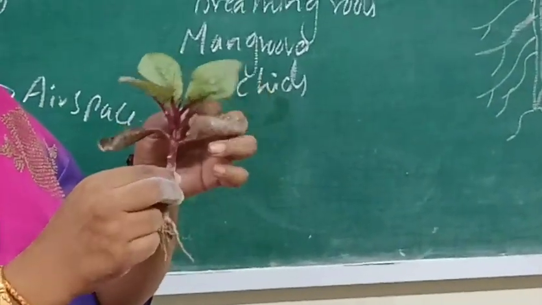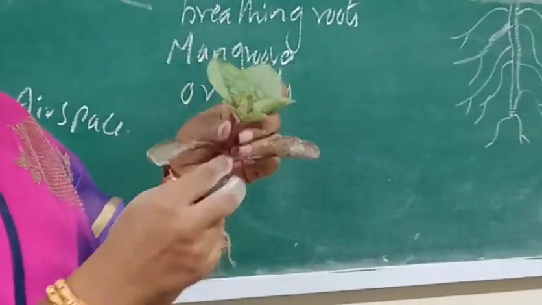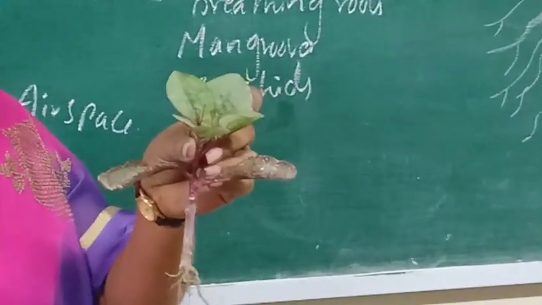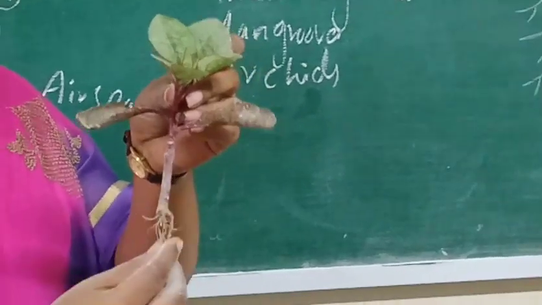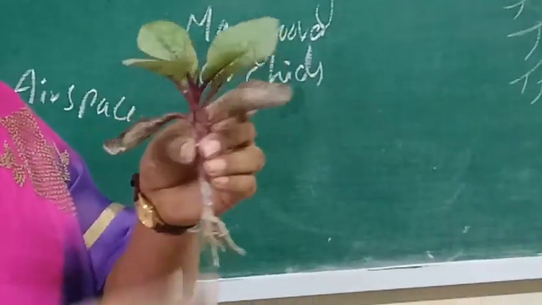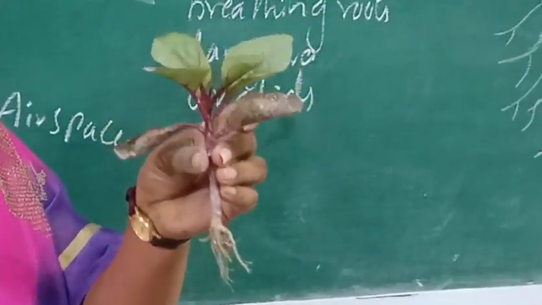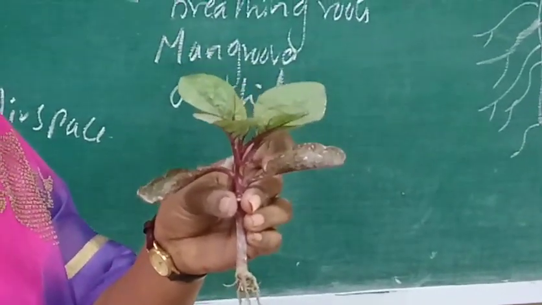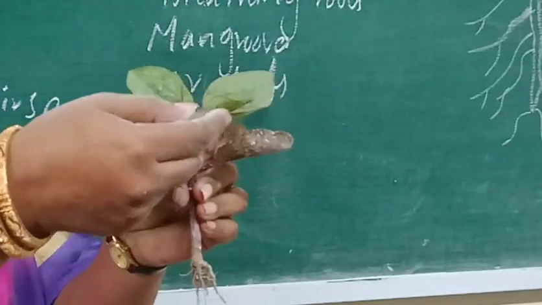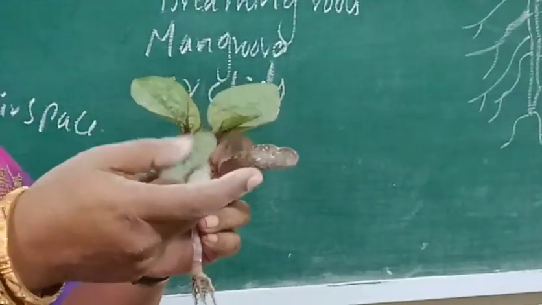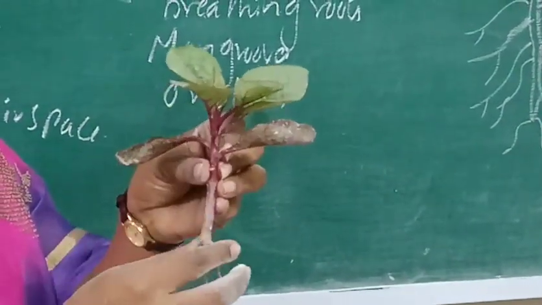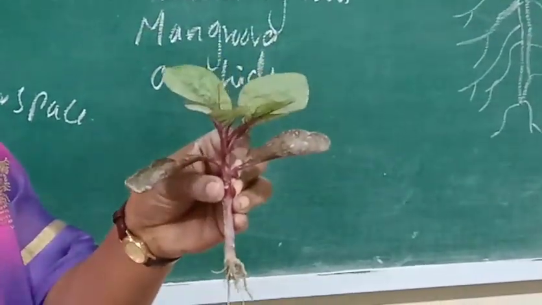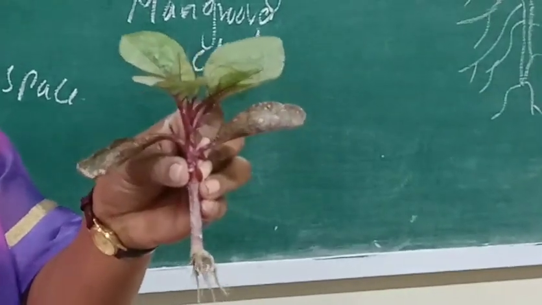The stem contains lenticels, which help in taking up atmospheric air, and the tissues present in the root hairs are also helpful for taking in air. So these are the three main parts through which plants undergo respiration: the stomata on the leaves, the lenticels on the stem, and the tissue in the root hairs.